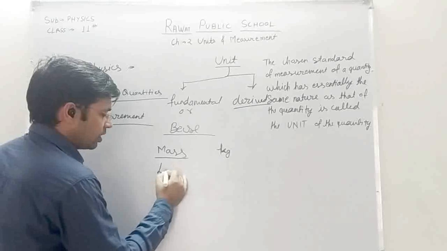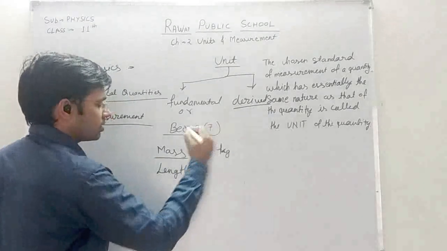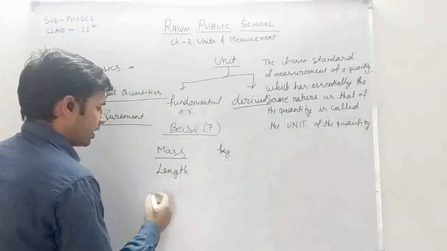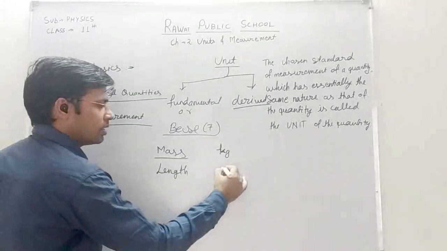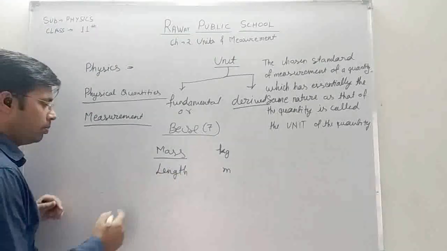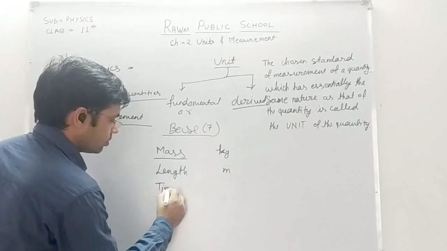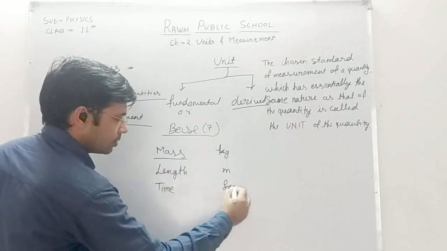The second is length, whose unit is meter, written as small m. Third is time, whose unit is second.